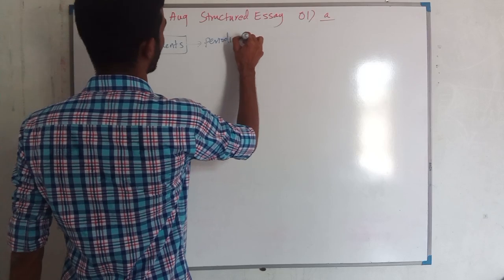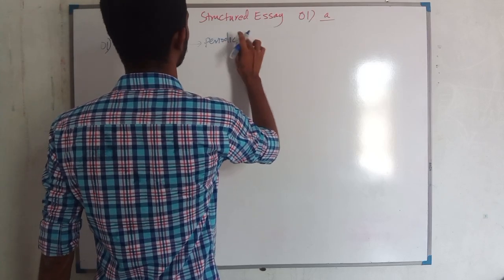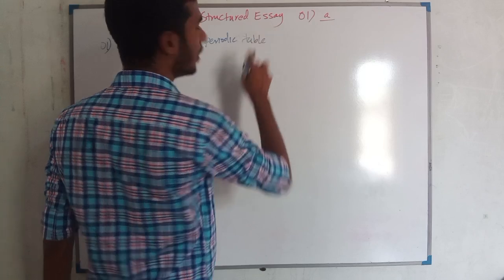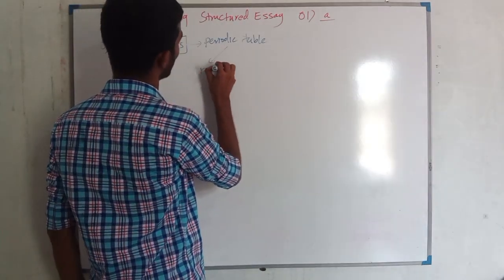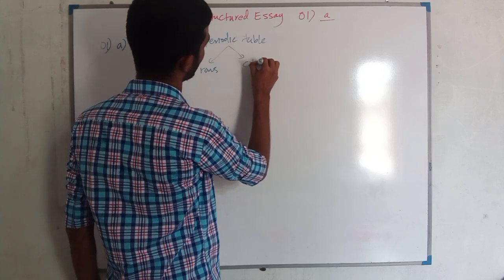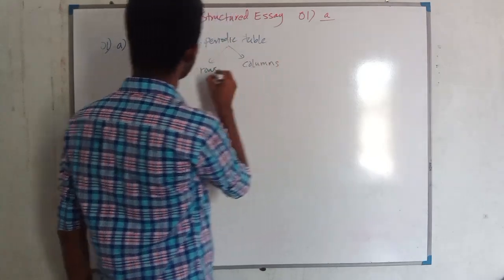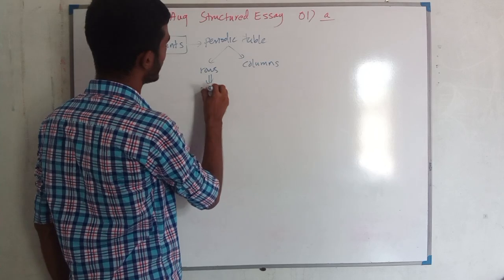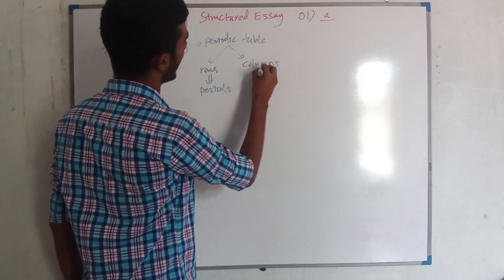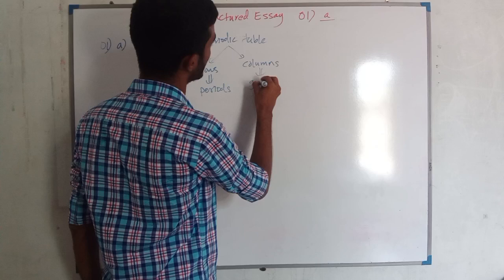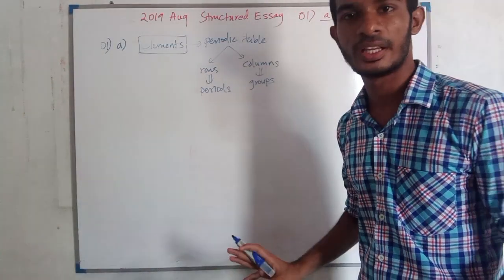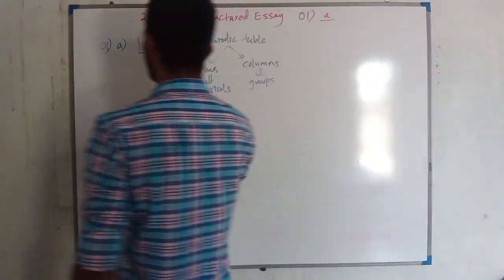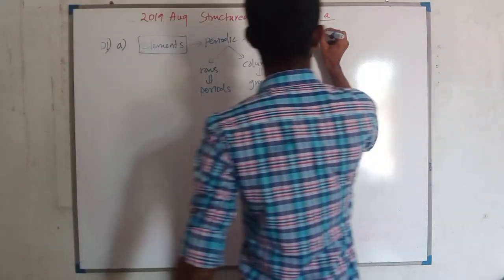In the periodic table we have columns and rows. These rows are called periods, and these columns are called groups. So we will just look at the first 20 elements in the periodic table. Now if I write it,